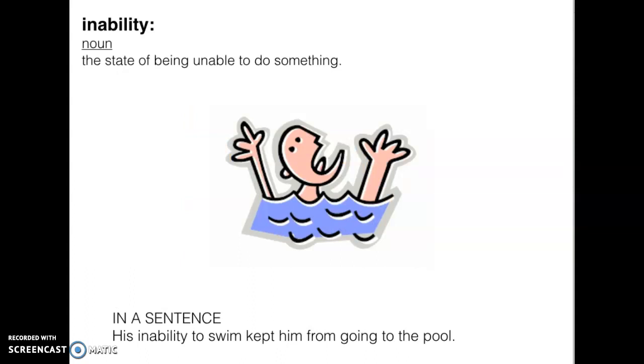Inability is a noun. The state of being unable to do something. In a sentence, his inability to swim kept him from going to the pool, meaning he was not able to do something, so he's in inability.